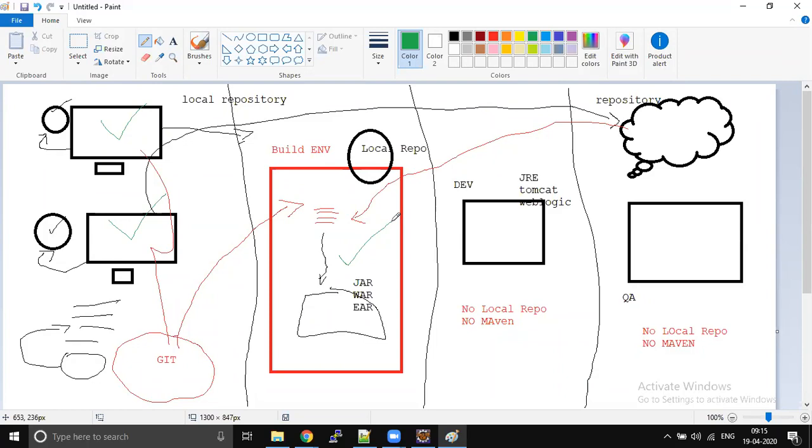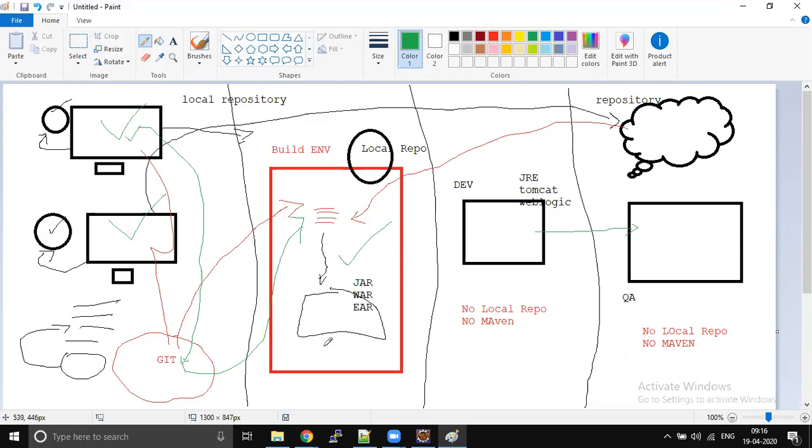Again, if you want to have any new change, again the same thing. You take the latest code, build it, fix that issue, push the code. Again, this code will be built in your Jenkins environment, and a new jar, new war, new EAR will be created. That new version will be deployed into your dev environment. Once you test all the changes, the same EAR will be promoted to your QA. So how are they going to take it?